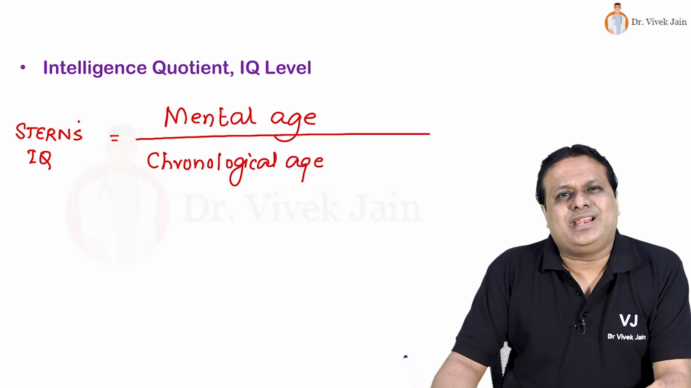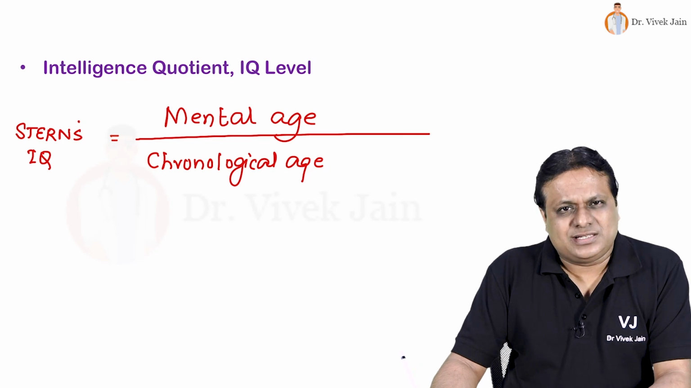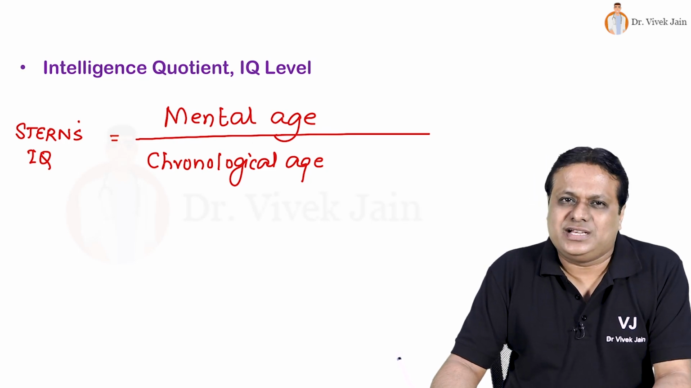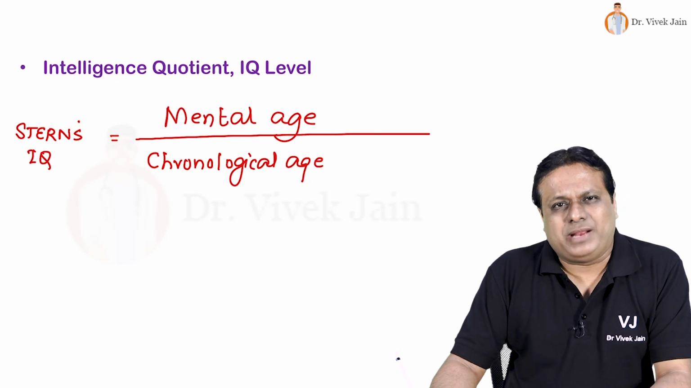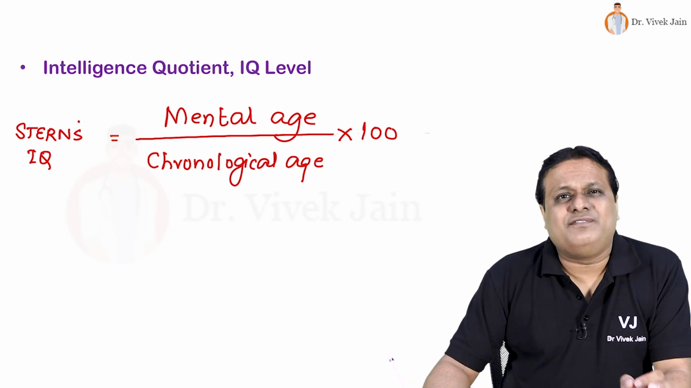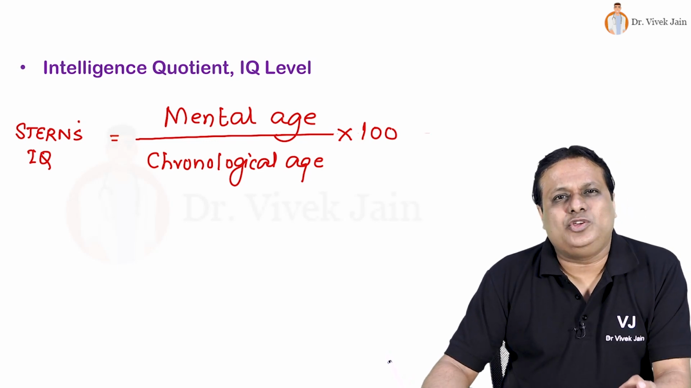Numerator mental age you can assess by IQ test. Denominator chronological age can be assessed by date of birth. If not available, then bony X-rays for ossification centers could be utilized. And multiplier is 100. And the value we get is expressed as IQ points.